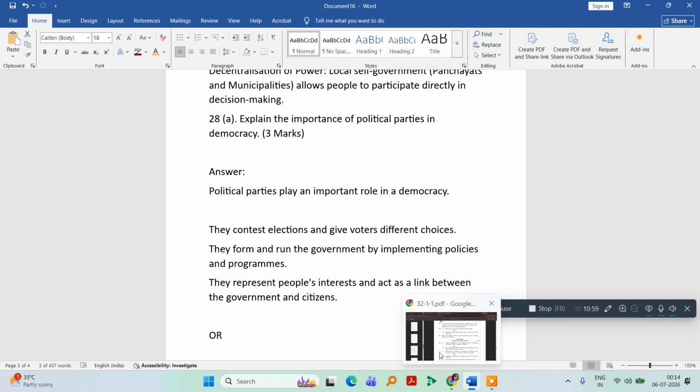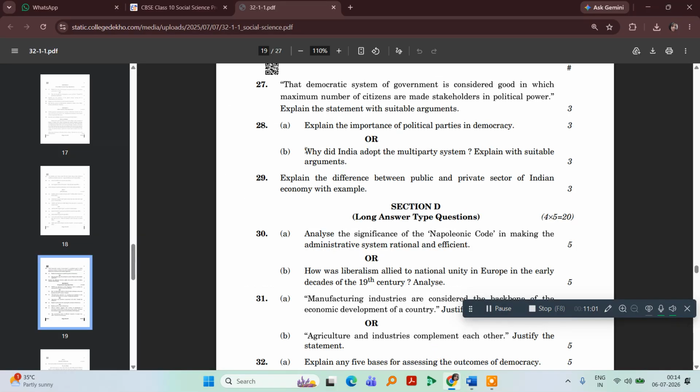Now, this question has a choice. Let me explain the B part of this question. There is an option between the A part and the B part, and it's up to you to decide which one you want to attempt. There will be some options in the question paper. You have to see the options carefully and attempt the question which you are well versed with.